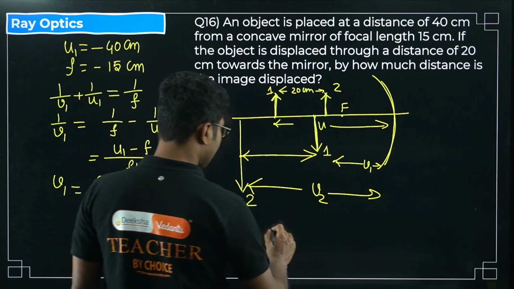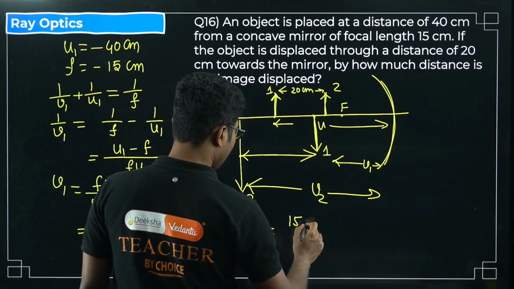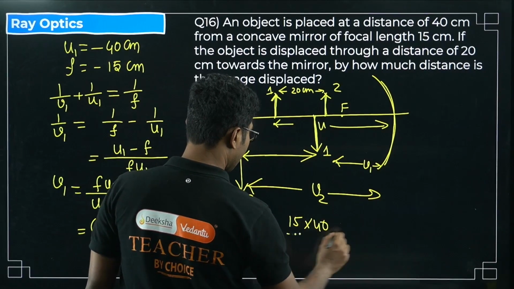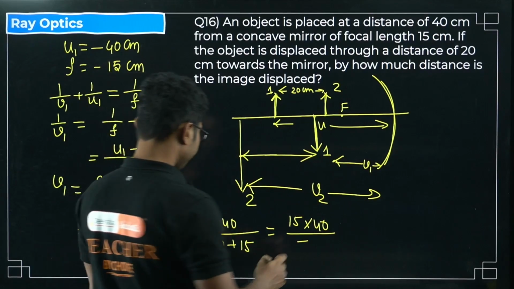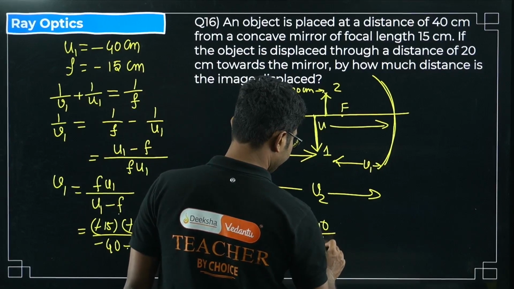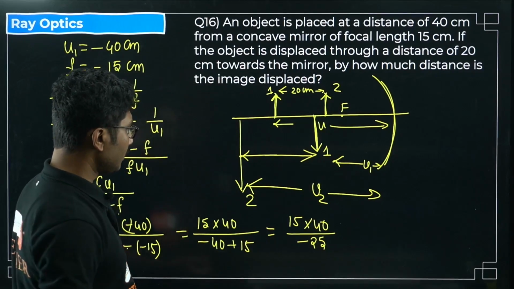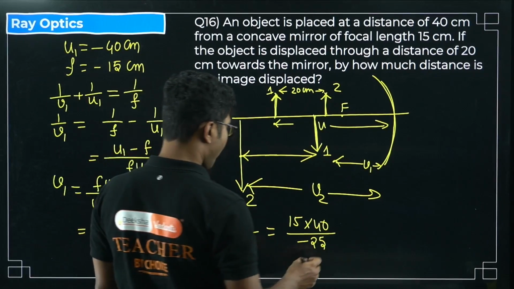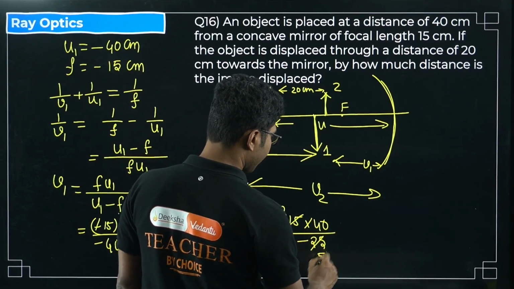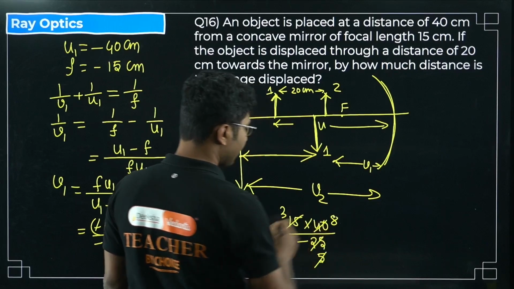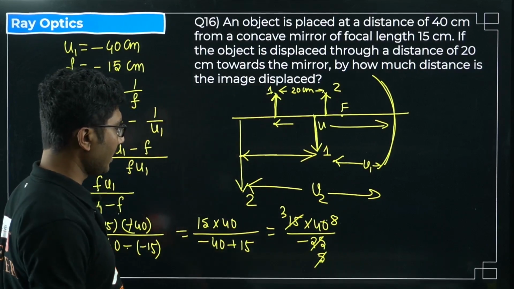So you will get 15 into 40 divided by minus 25, right? 3 5s are 15, 5 5s are 25, 5 8s are 40, right?